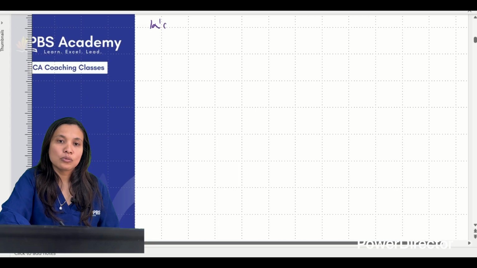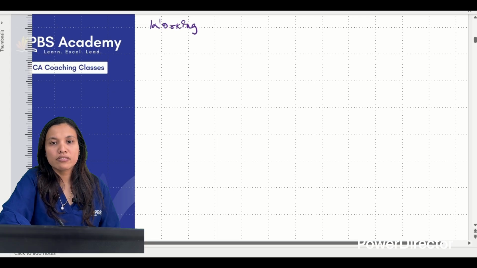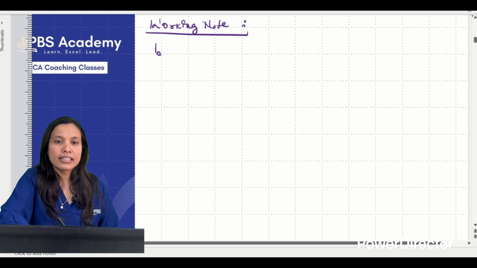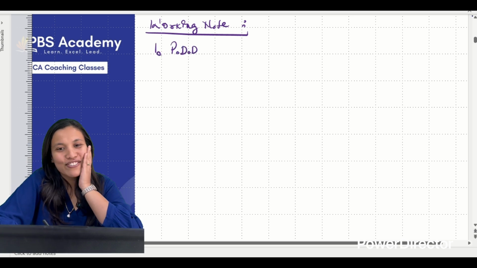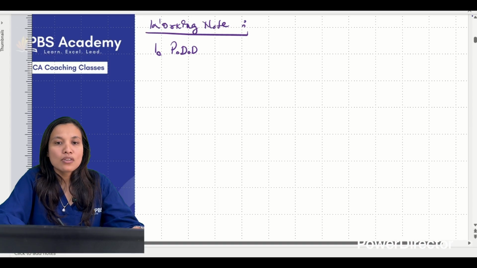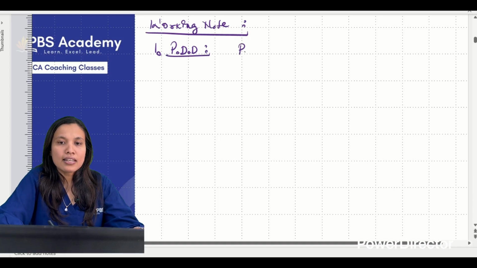Because for the P&L, space mostly will not be sufficient. So I will do the working notes one by one. First is the PDD account, so the calculation of PDD. Write in full, provision for doubtful debts. We will put a ledger for provision for doubtful debts.